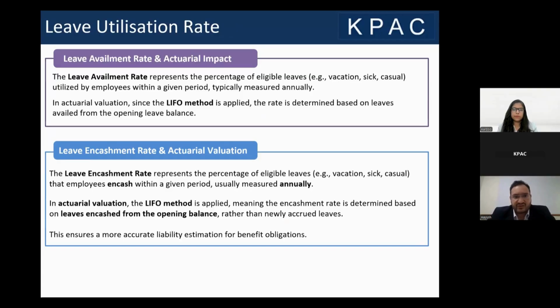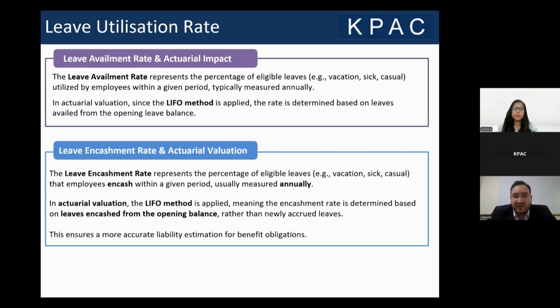Moving on to the next assumption, which is the leave utilization rate. If you have leaves left in your account, you can either utilize those leaves in the form of availment, or you can encash those leaves during service if your policy allows it. Otherwise, you can encash those leaves when you are leaving the organization. The leave availment rate represents the percentage of eligible leaves utilized by the employees within a given period of time, typically measured annually for availments. In actuarial valuation, since the LIFO method is applied, the rate is determined based on leaves availed from opening leave balances. Similarly, the leave encashment rate.